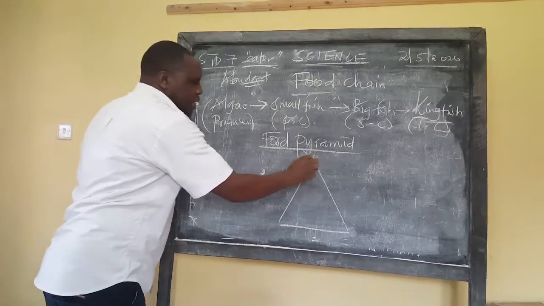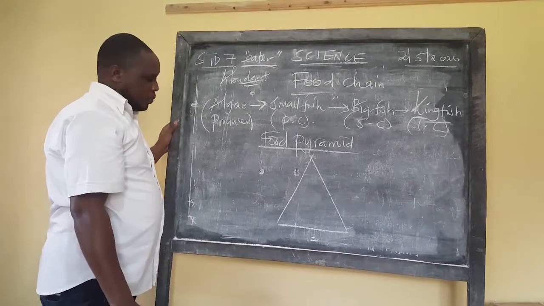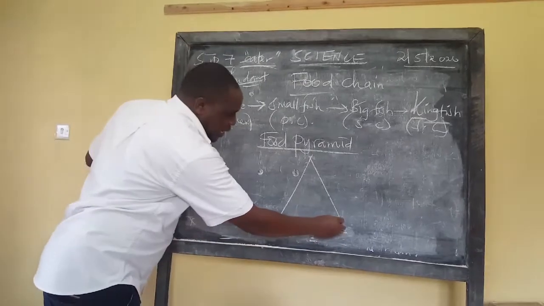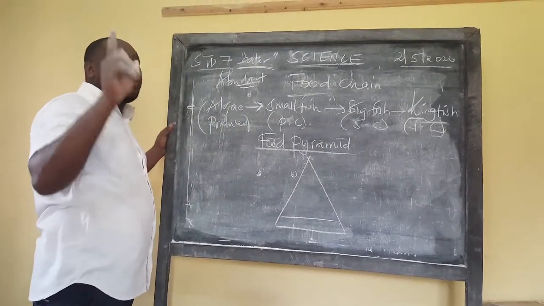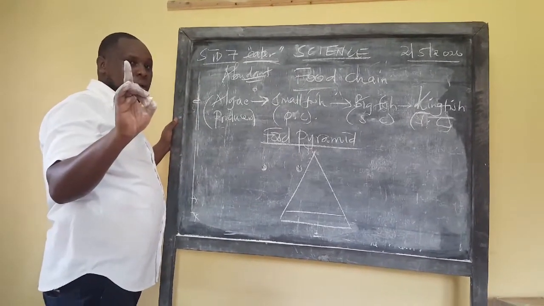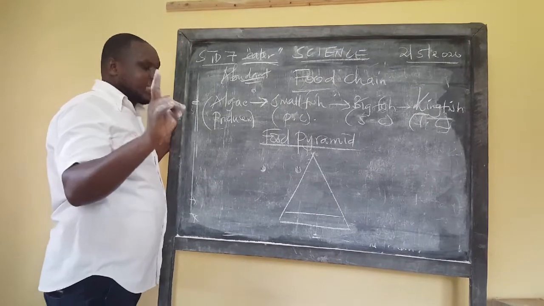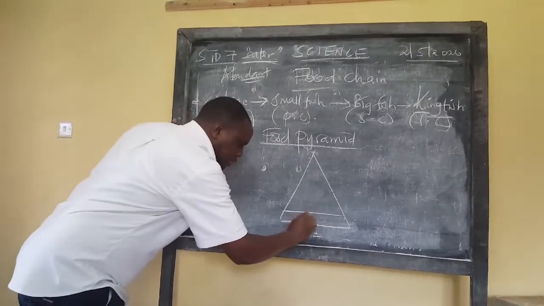But in our pyramid, we need to have some sections. So the first section here, remember what we said? What is most abundant in a food chain? If you remember that question, what we discussed, we said producers. So in our case here, it's going to be producers.